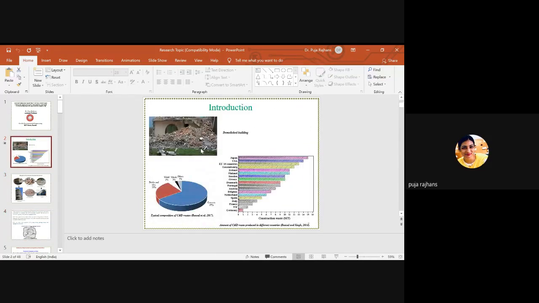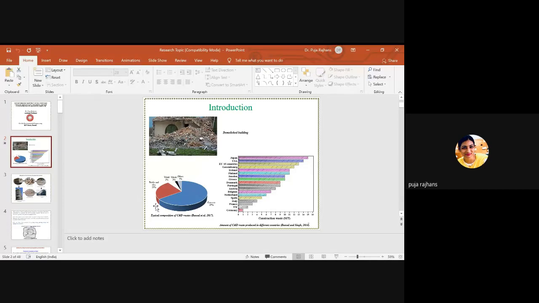Okay, so this is the introduction part, where we know that with the increase in population and requirements of sustainable infrastructure, we need new buildings and we need some land to construct these buildings. So due to this necessity, the old buildings are being demolished because they are of no use and lose their serviceability. So these buildings have been demolished.